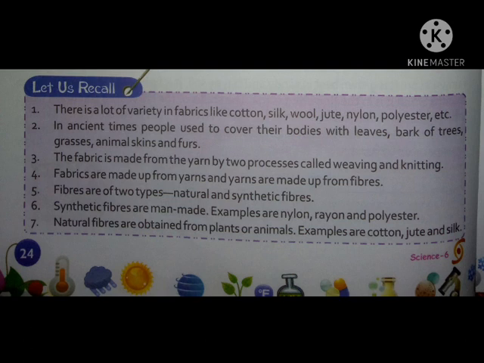Examples are nylon, rayon and polyester. Natural fibers are obtained from plants or animals. Examples of natural fibers are cotton, jute and silk.